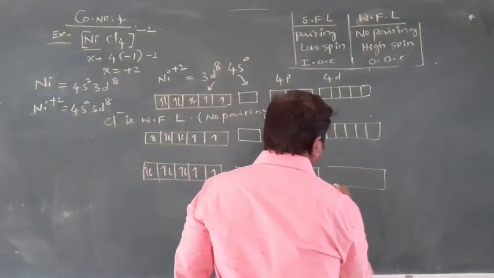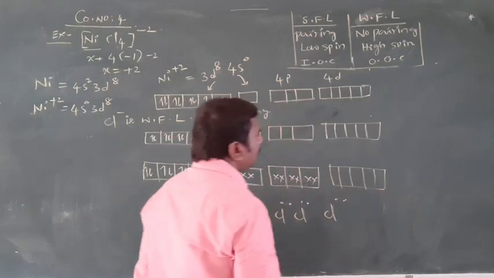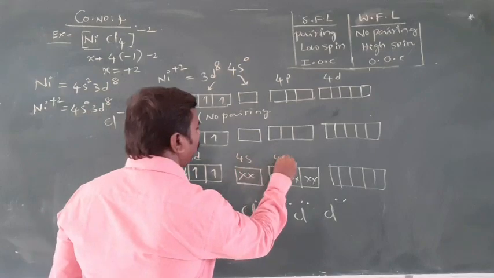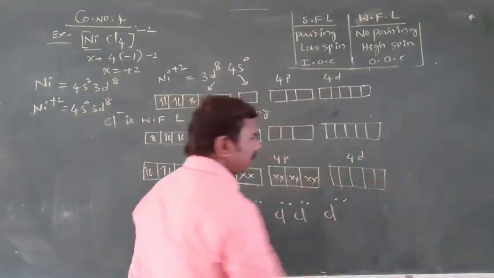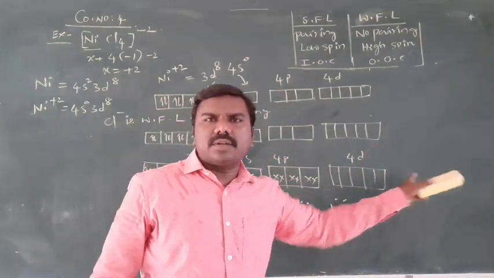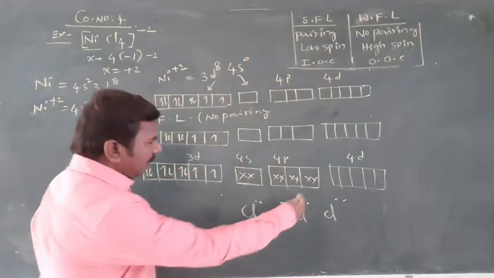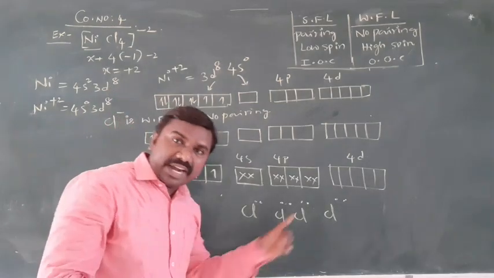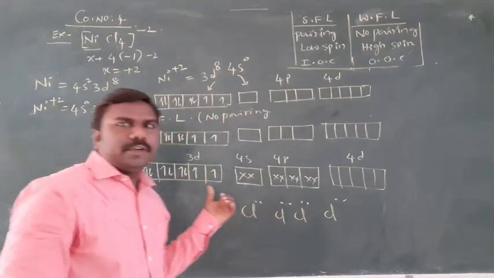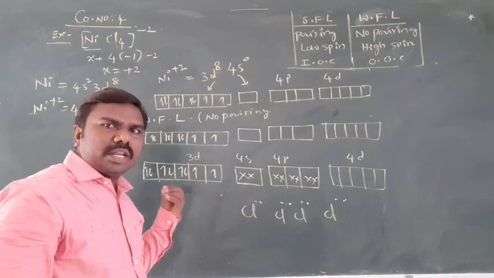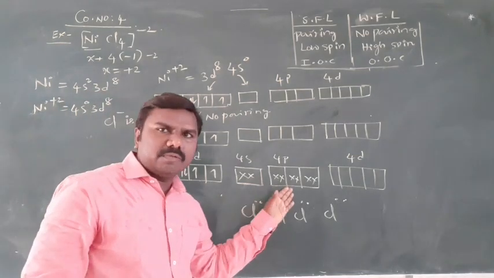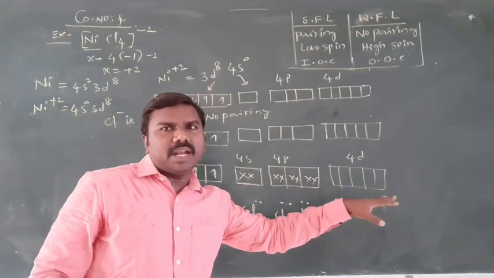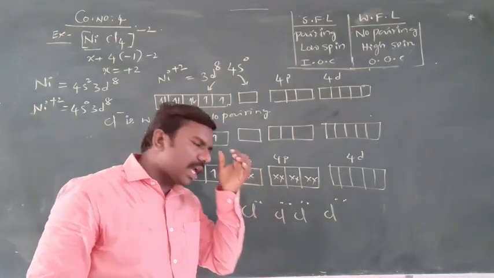So these are empty orbitals: 4s, 4p and 4d. Outside d orbitals not involved in hybridization. Inside s and p orbitals only involved. Clear? Inside s and p. Not outside d orbitals, which means inner d orbitals.